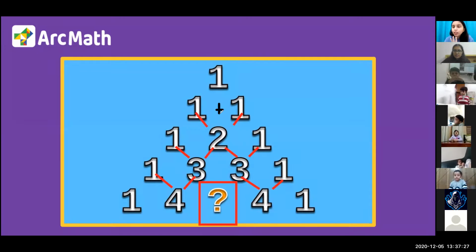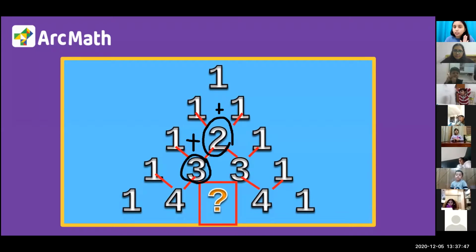So this was 1 plus 1. 1 plus 1 is what, Avyan? 2. 2 is written here in between these 1 and 1 numbers. Okay. Now in the next row we have 1 plus 2. 1 plus 2 is what? 3. 3 is written here. And if we look at these two numbers, 2 plus 1 is what? 3. 3 is also written here. Now in the next row, we have 1 plus 3, which is 4. 4 is written here. Then 3 plus 1 is also 4.